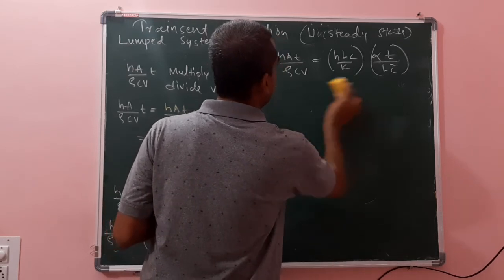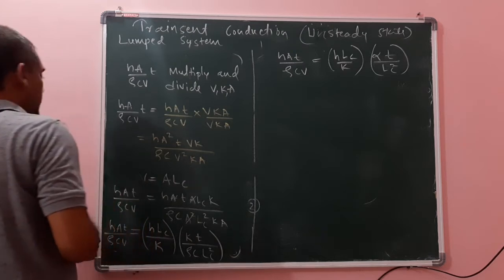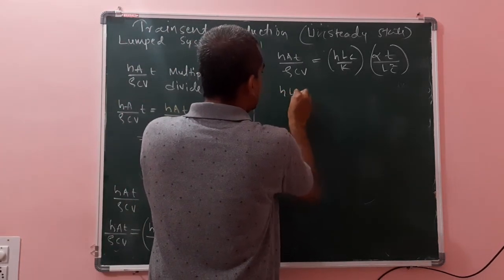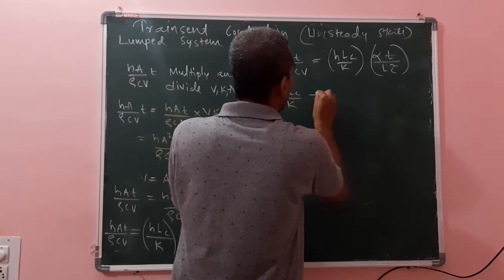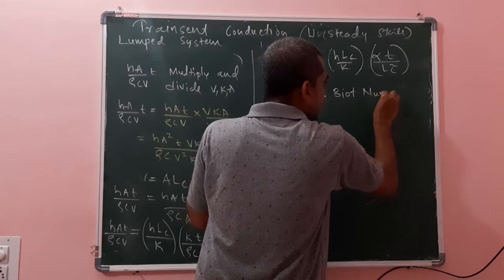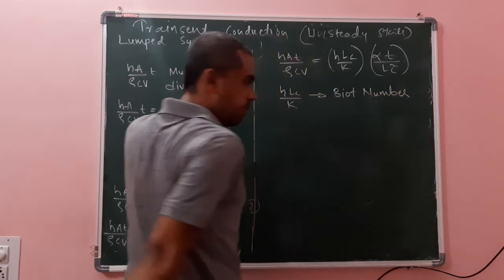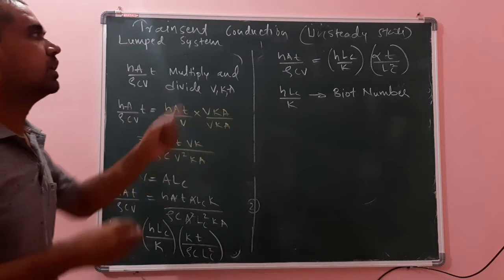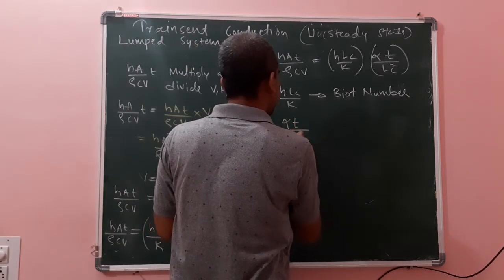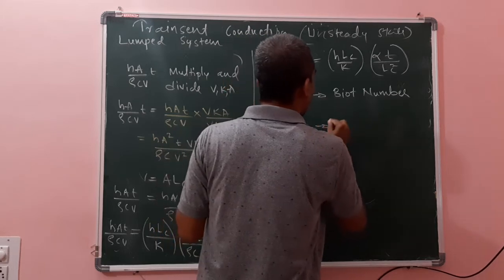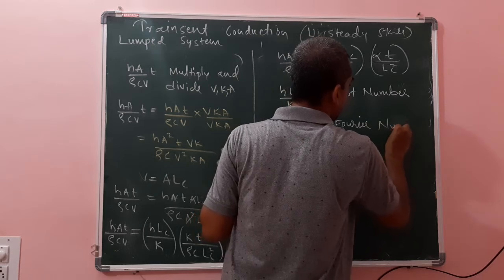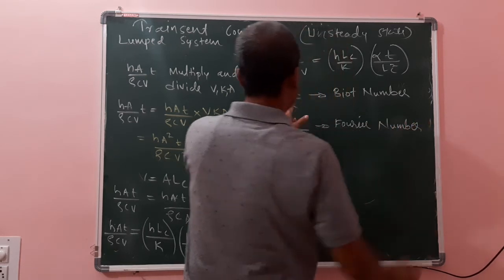Or instead of writing like this, initially I will give what is the Biot number. Here hLc divided by k is called the Biot number, like the Reynolds number in fluid mechanics. In a similar way, this term is called the Biot number. And alpha t divided by Lc square is called the Fourier number. What is its significance?